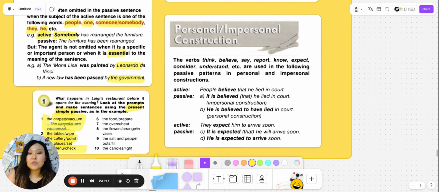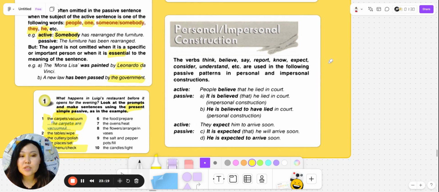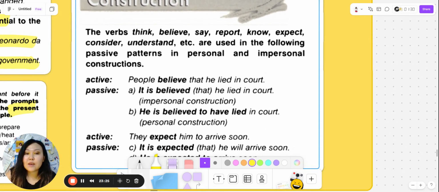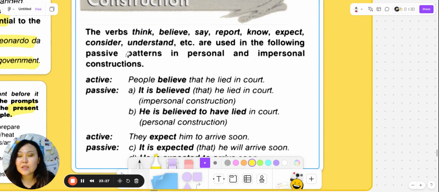And the last thing we are going to talk about today is personal and impersonal constructions. So the verbs think, believe, say, report, know, expect, consider, understand, etc. are used in the following passive patterns in personal and impersonal constructions. We hear such things sometimes. So, people believe that he lied in court. And impersonal: It is believed that he lied in court. It means that we don't know who said it. Yeah, it is believed.